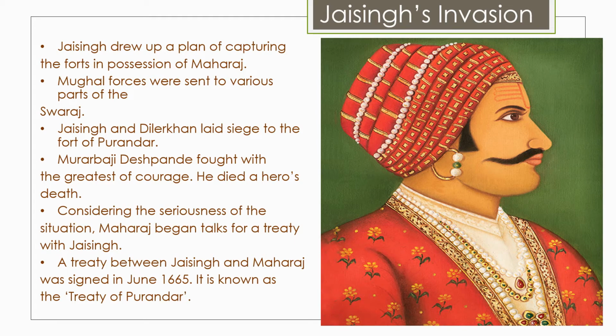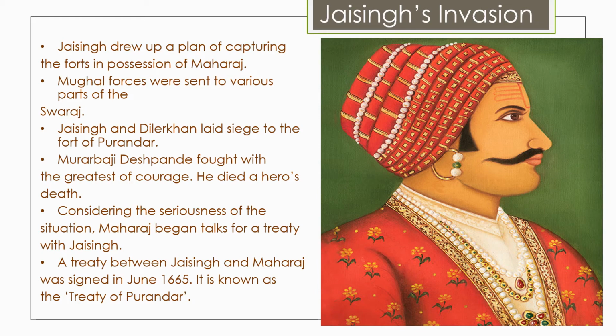When the Mughals put the fort of Purandar under siege, Murarbaji Deshpande fought with the greatest of courage. He died a hero's death. Considering the seriousness of the situation, Maharaj began talks for a treaty with Jai Singh. Maharaj now realized that his brave soldiers were dying. Brave Sardars were dying, so it was high time that he should do something for them. And so he started talking with Jai Singh about what he wanted and how this could be settled. He met Jai Singh personally.